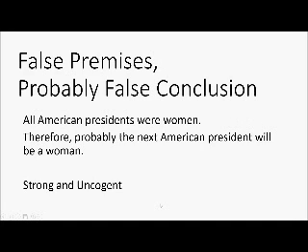Now, let's look at an example that has both a false premise and a probably false conclusion, like: all American presidents were women, therefore probably the next American president will be a woman. In this case, the premise and the conclusion are both false, or at least, as we discussed, the next American president will probably not be a female. Although, like I said, I don't know, it's pretty close to 50-50.